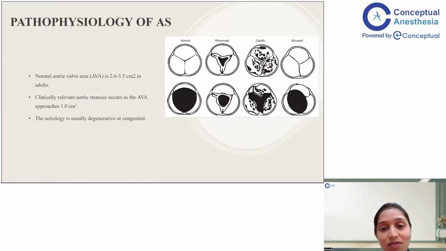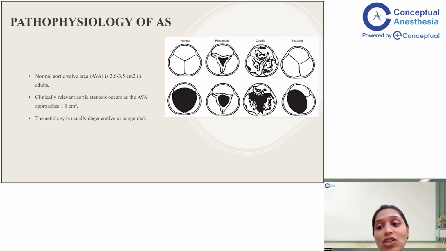So to understand TAVI, we need to understand what aortic stenosis is. In aortic stenosis, as you can see, this is the aortic valve. It is the easiest to identify because of its typical Mercedes-Benz sign. Even if you see an echo of a patient and you've not seen an echo before, you'll be able to identify a normal aortic valve, because it is that obvious. Now, this aortic valve can undergo degeneration, and there are two main causes for it. If it's a normal tricuspid valve, it could either be degenerative or calcific.